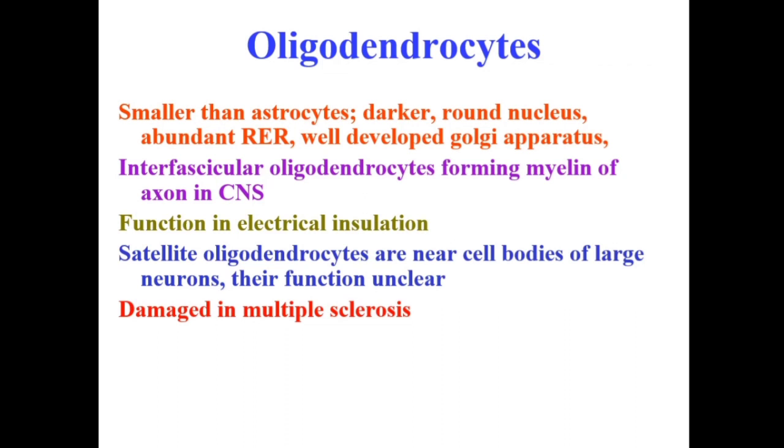Then we have the oligodendroglia, or the oligodendrocytes. As its name indicates, oligo means few,